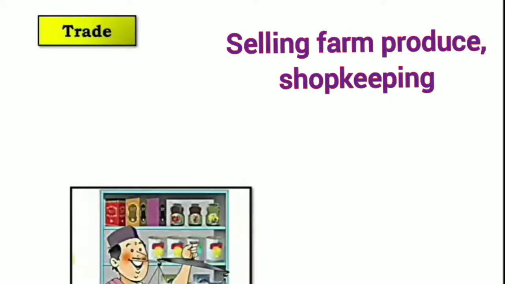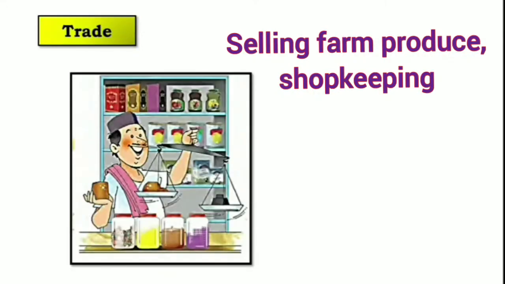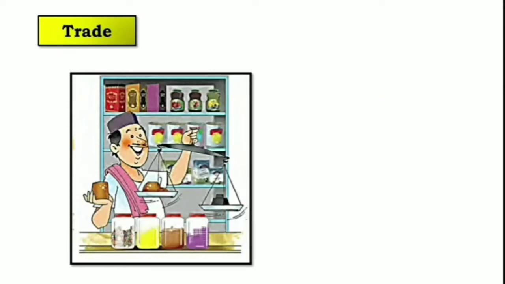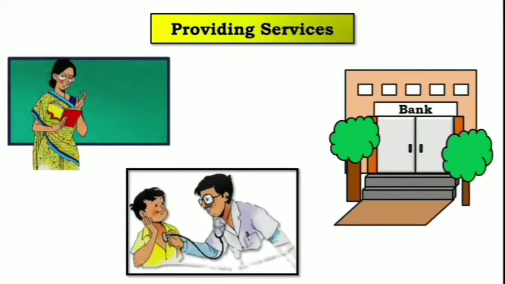Third is trade. Trade means selling farm produce and shopkeeping. Here you can see a shopkeeper. Shopkeeping is a type of trade. We can sell something in our shop. Next one is providing services, such as those given by a teacher, doctor and bank.